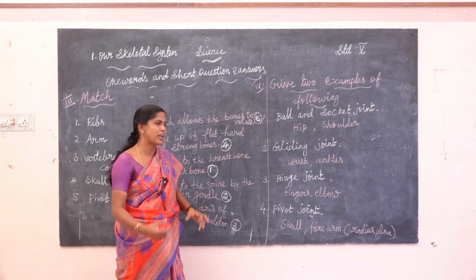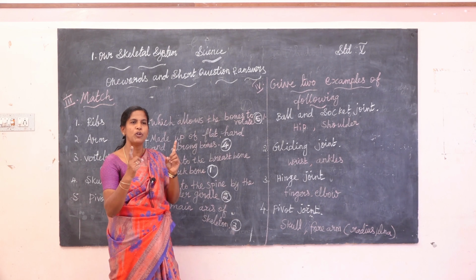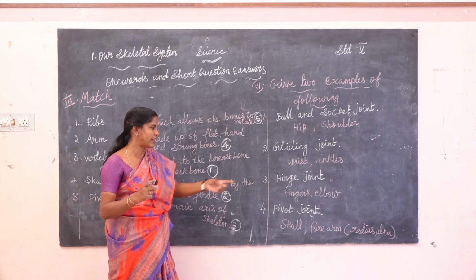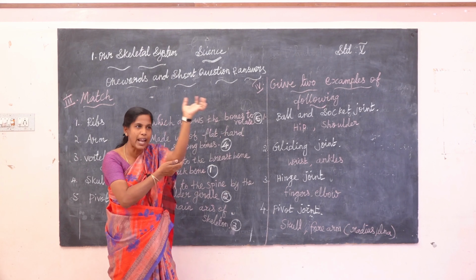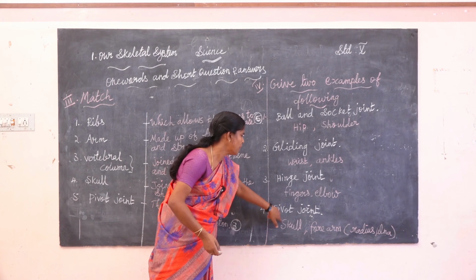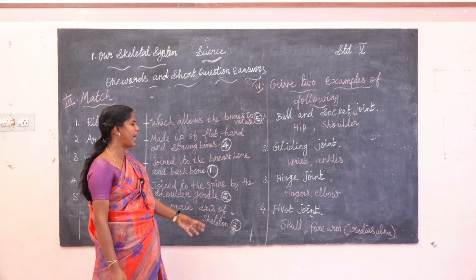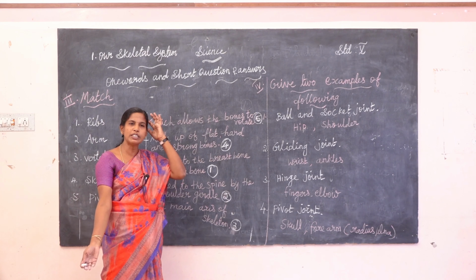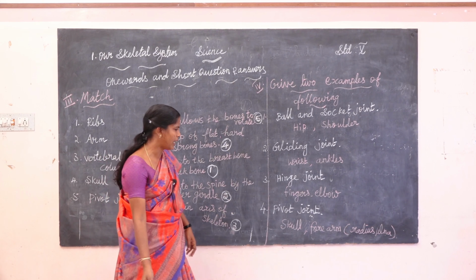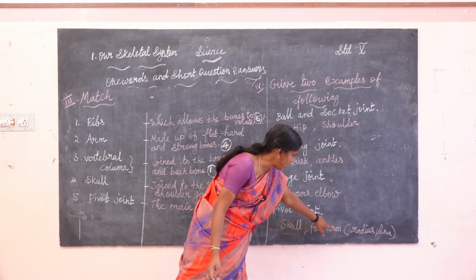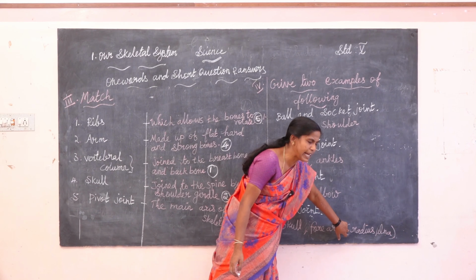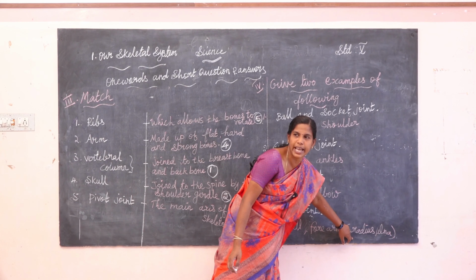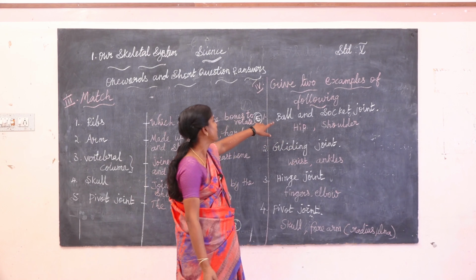Hinge joint moves in only one direction. Examples are fingers and elbow. Next one, pivot joint. Skull and forearm are the pivot joint. In the forearm there are two long bones, named radius and ulna. Radius and ulna.